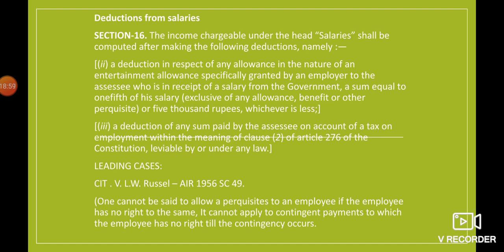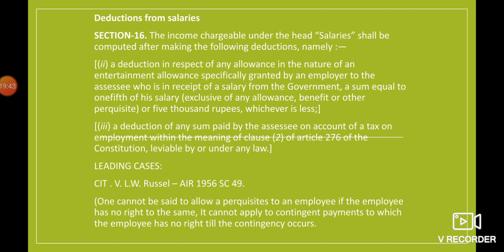After that, we have deductions from salaries. Section 16 says the income chargeable under the head salaries shall be computed after making the following deductions, namely. It means before calculating salary, there will be some deductions. The first is deduction in respect of any allowance in the nature of an entertainment allowance, specifically granted by an employer to an SSC who is in receipt of a salary from the government. It means government is paying him.